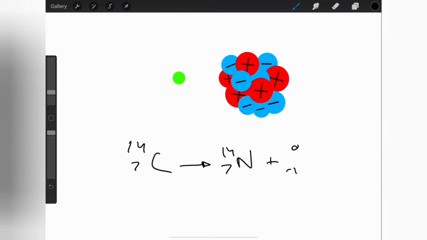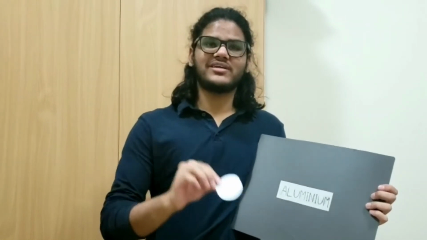plus the beta particle. Since beta decay is much less ionizing compared to an alpha particle, due to its smaller size and only a single negative charge, it requires multiple meters of air or a single sheet of aluminium in order to be absorbed.